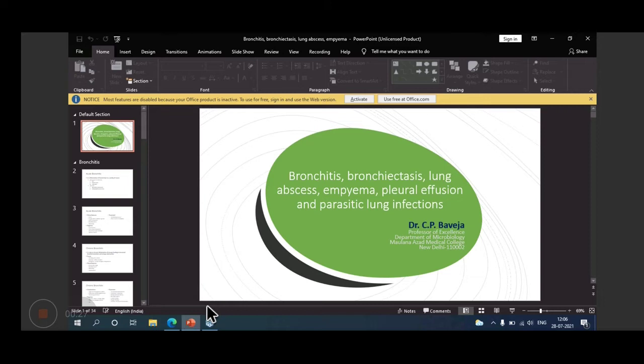decide whether it's bronchitis, bronchiectasis, lung abscess, or pleural effusion. When you auscultate, you will find some finding. Maybe respiratory sounds are not there. Percussion may be done, and on percussion, when fluid is there, you will find that dullness is there. So all these findings you have to correlate.